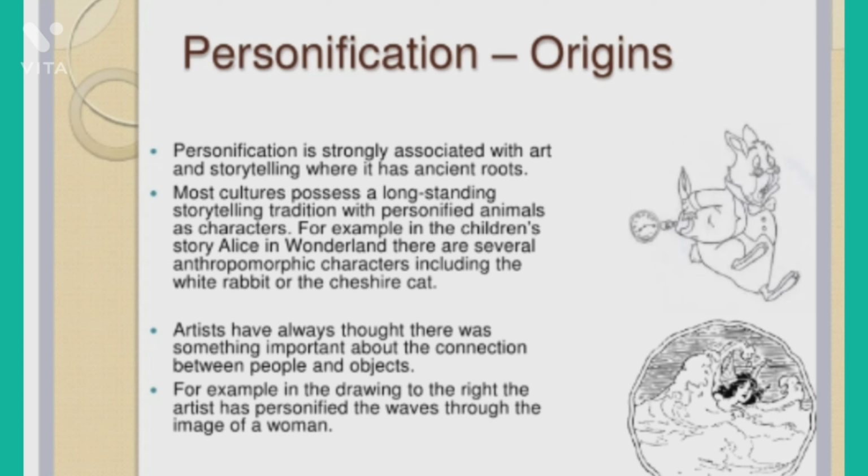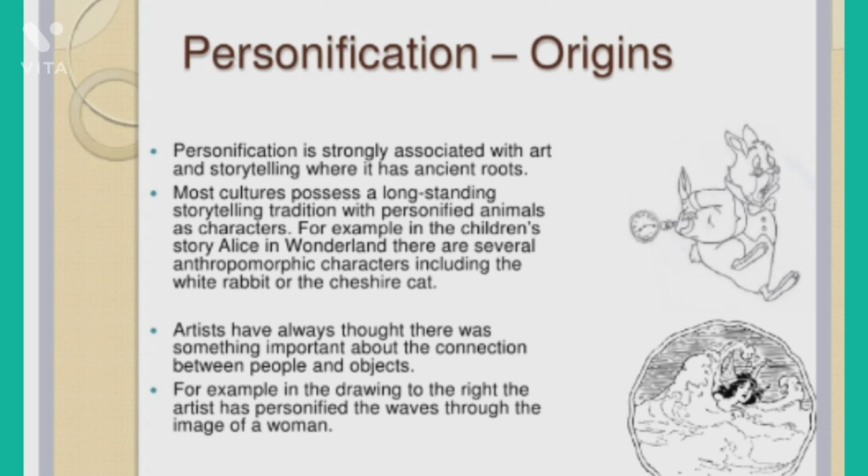Now come to the origin of personification. Personification is strongly associated with art and storytelling, where it has ancient roots. Most cultures possess a long-standing storytelling tradition with personified animals as characters. For example, in the children's story Alice in Wonderland, there are several anthropomorphic characters, including the White Rabbit and the Cheshire Cat. Anthropomorphic characters are human-like characters.